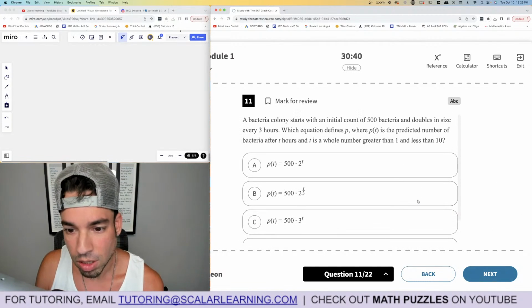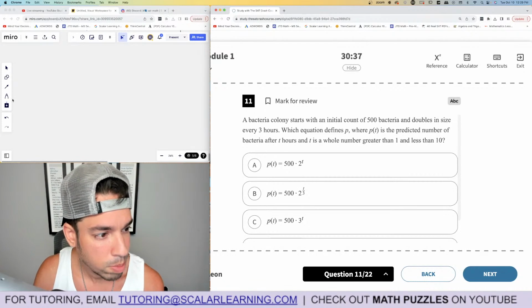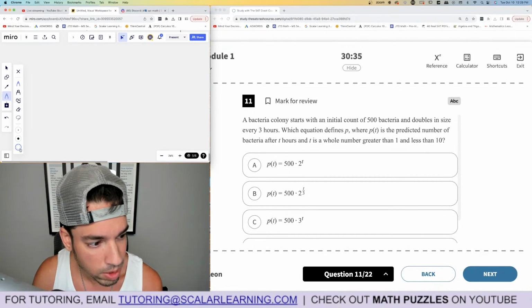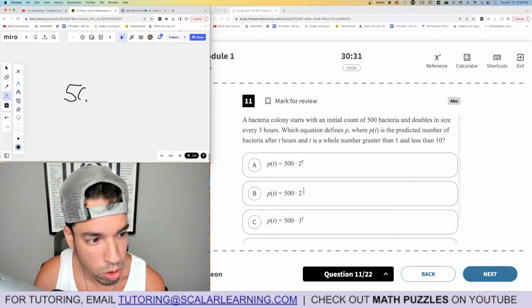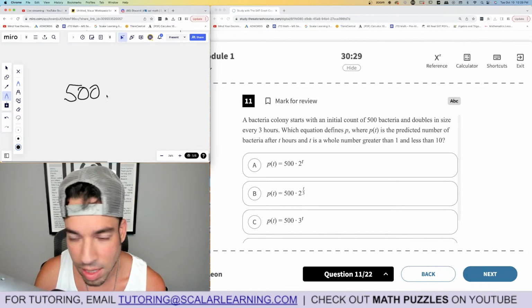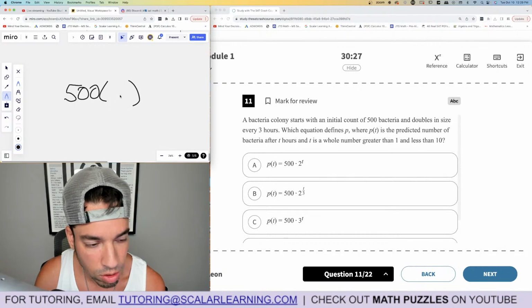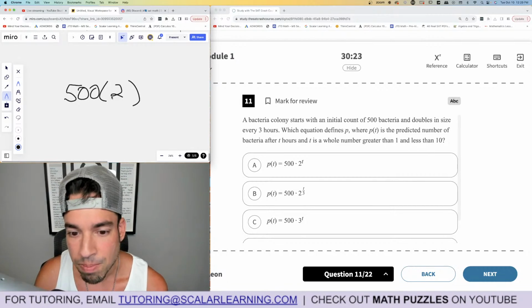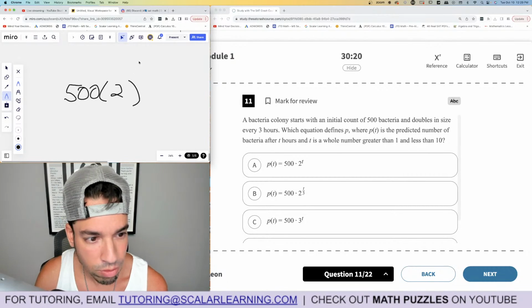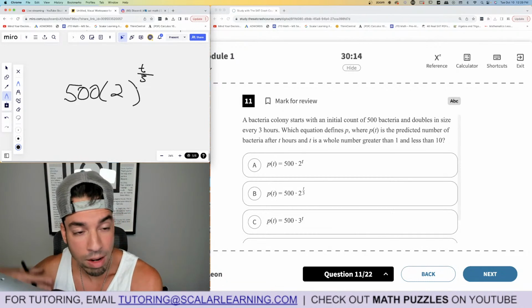Number 11, a bacteria colony starts with a count of 500. Okay, so let's piece this together. Watch what I'm going to do. I've talked about this in other videos as well. If we have an initial value for exponential, initial goes in front, that 500, and then it says it doubles in size, so the growth factor in here is going to be 200%, you could think. It doubles in size every 3 hours. So then you could say t, if that's in hours, divided by 3, because it doubles every 3 hours.